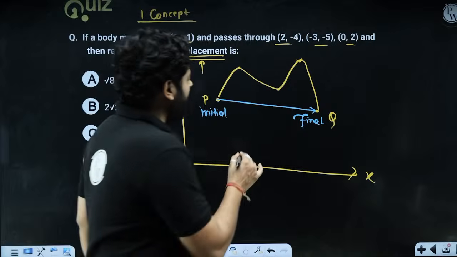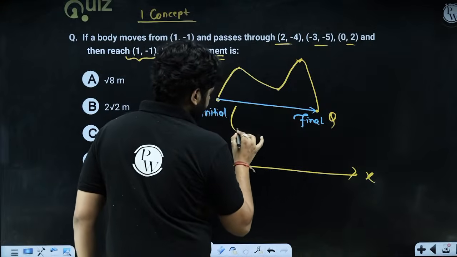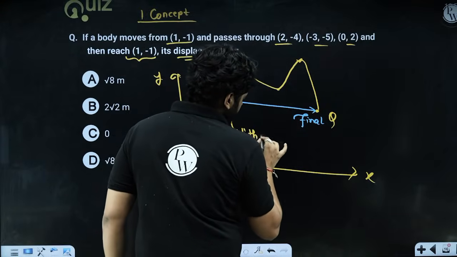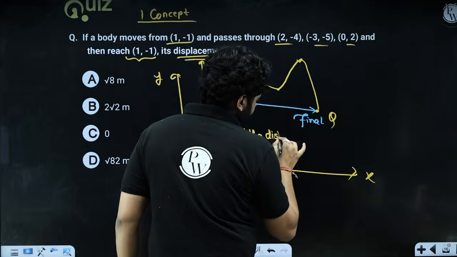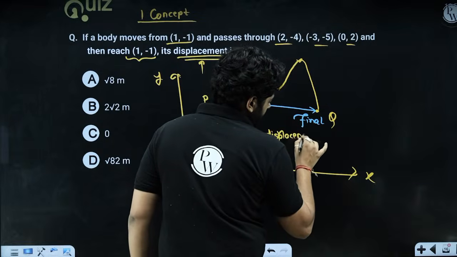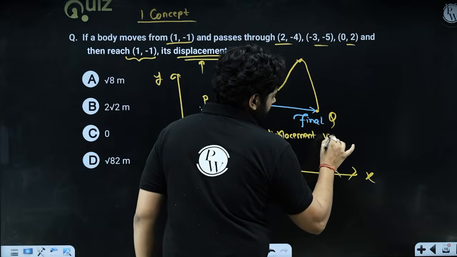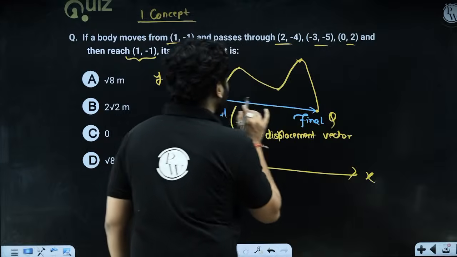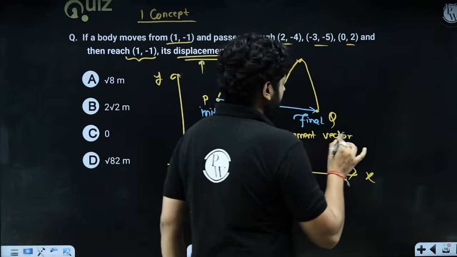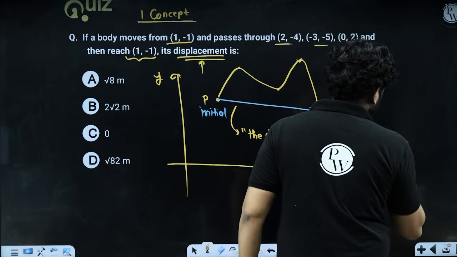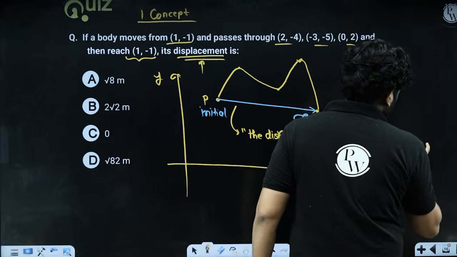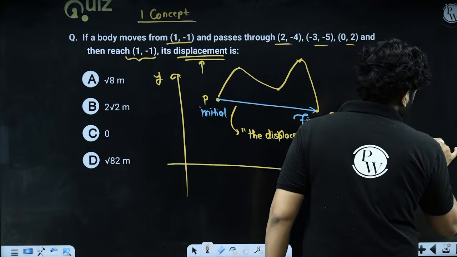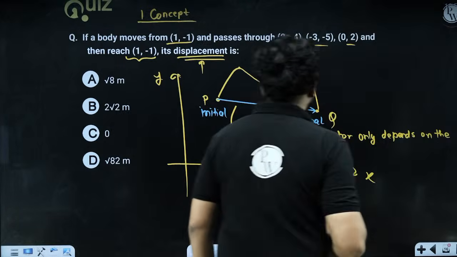The displacement vector only depends on the initial and final position. Only depends on, my dear kids, the initial and final position.